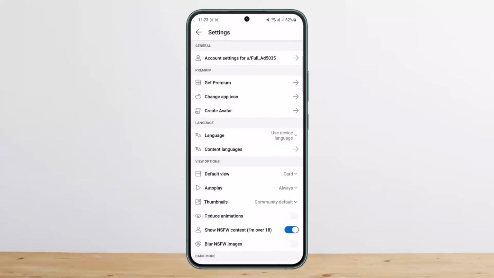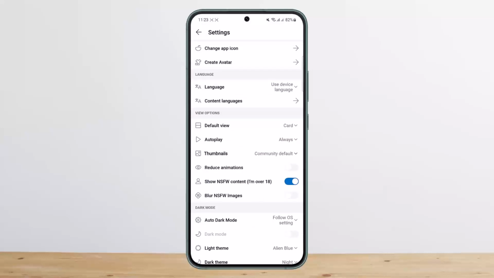Under settings, if you scroll down here under view options, you'll see show NSFW content, I'm over 18. If you toggle this off, then you won't be able to see it and the NSFW content will be blurred. If you toggle this on, you'll be able to view it, and down below you can see blur NSFW images. You want to disable it, so this way you can turn off NSFW blur on Reddit.